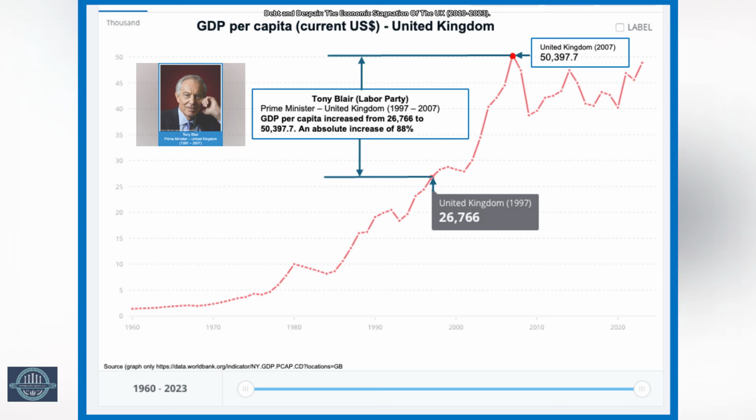The administration of Tony Blair oversaw a period of remarkable economic growth, with GDP per capita rising from $26,766 in 1997 to $50,397 in 2007, representing an 88% absolute increase in GDP per capita. No subsequent UK government has been able to replicate this level of sustained GDP growth.